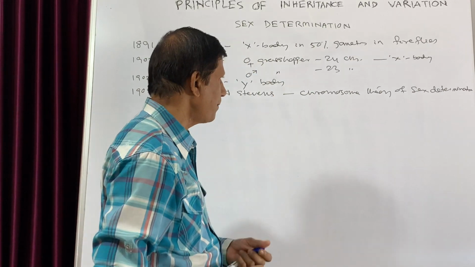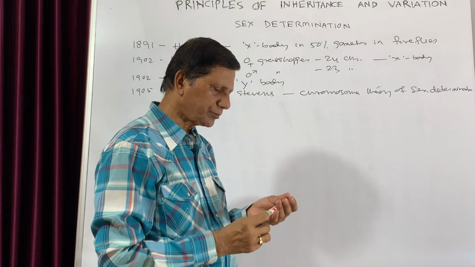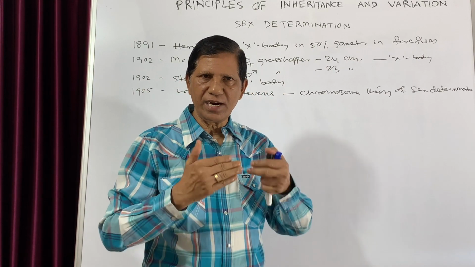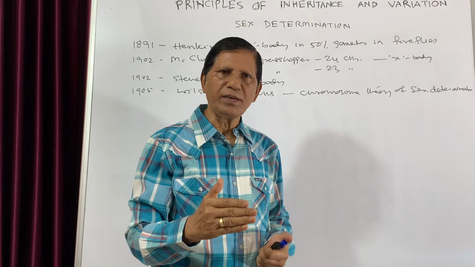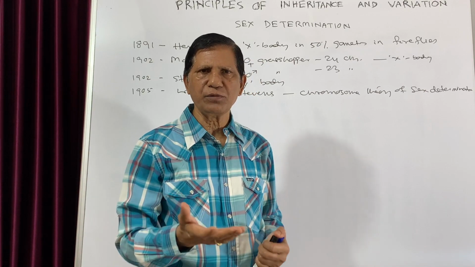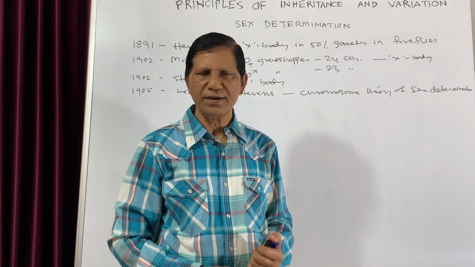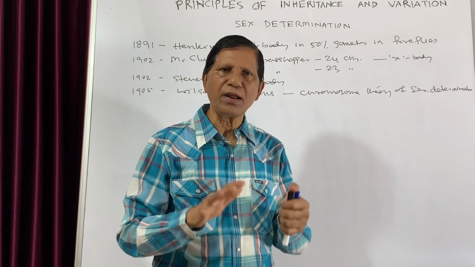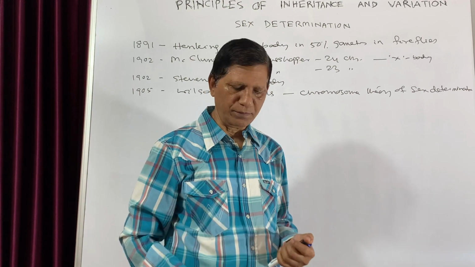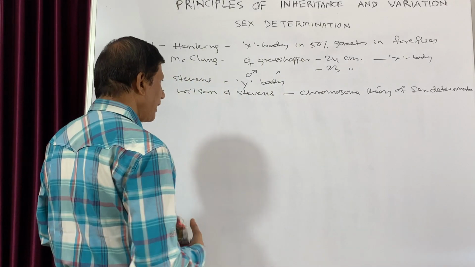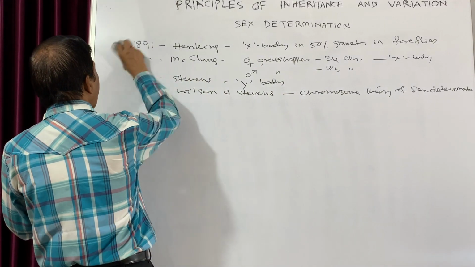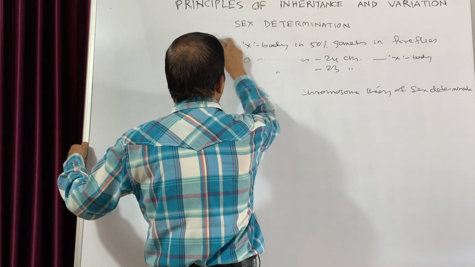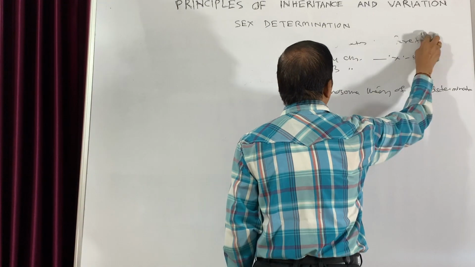So let us discuss how the sex is determined by this method. There are mainly two methods. One is homogamety and another is heterogamety. In case of homogamety, all the gametes are same, but that takes place only in some lower organisms and plants. But in case of animals, mostly it is the heterogamety method in which the sex is determined. Now this heterogamety may be again male heterogamety or it may be female heterogamety. So there are again different subtypes within each one, and let us discuss one by one.